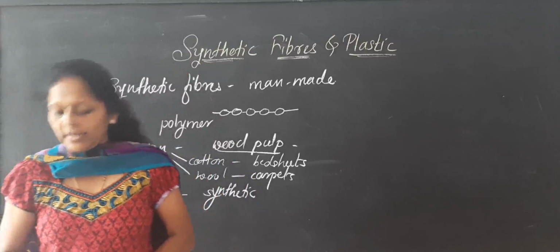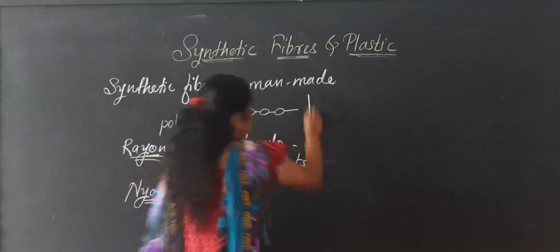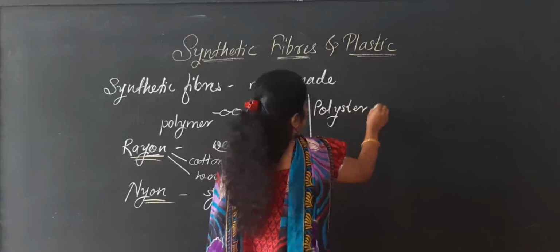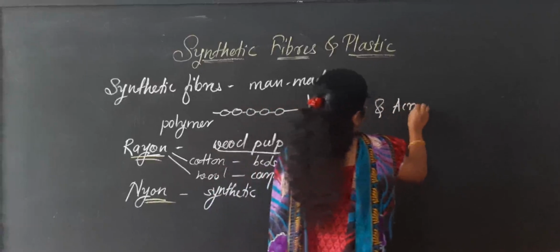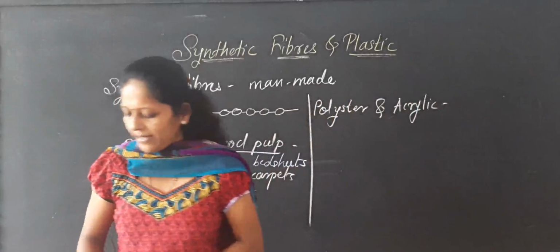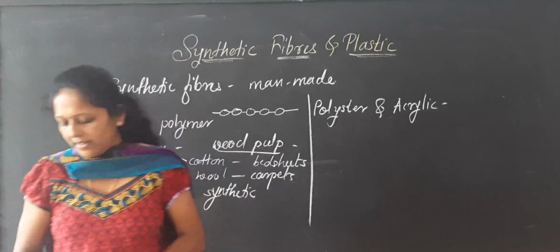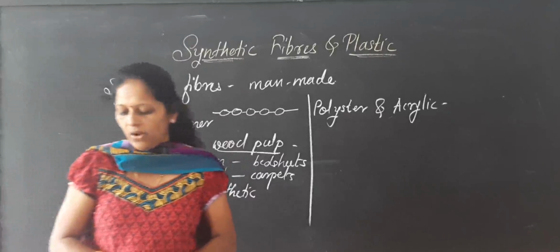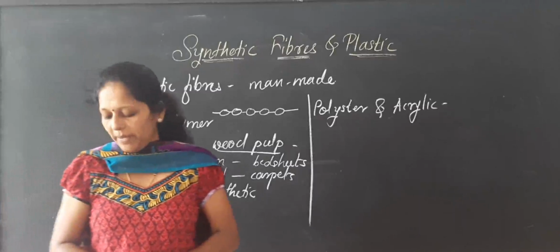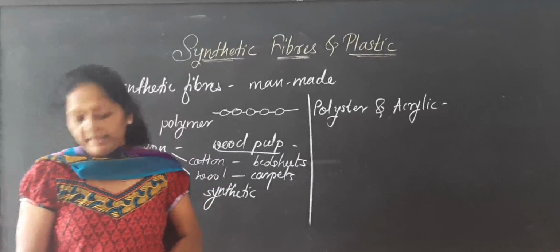Next, polyester and acrylic, and how they are prepared. Polyester is another synthetic fiber, made from chemicals. Fabric made from this fiber does not get wrinkled easily.